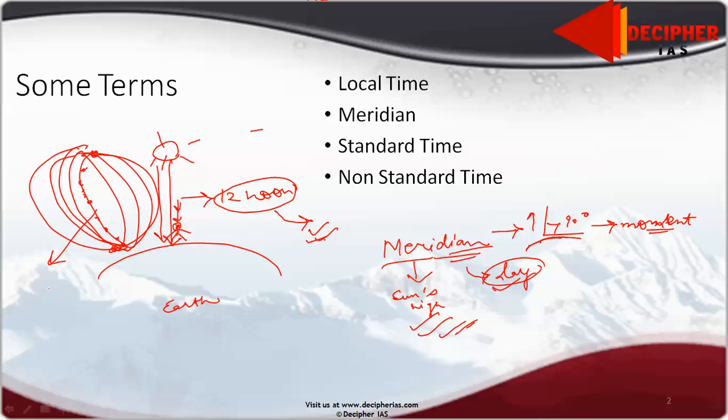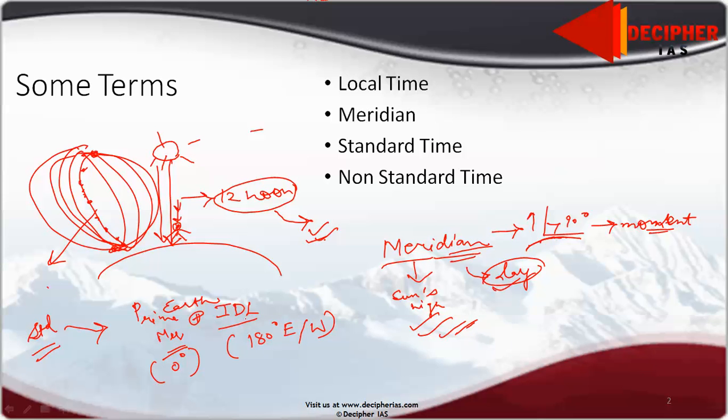Now what do you mean by standard time? Last class we dealt with the prime meridian and the international date line. I gave you a basic introduction: the prime meridian is at 0 degrees and the international date line is at 180 degrees east or west.